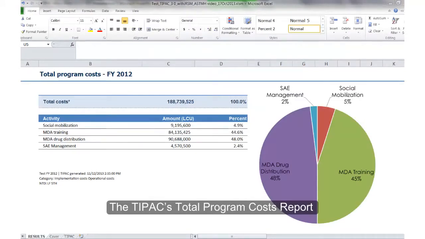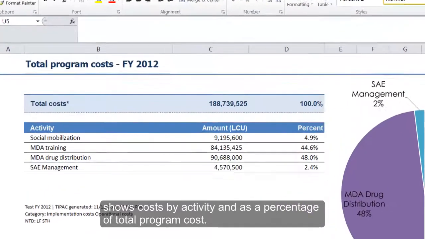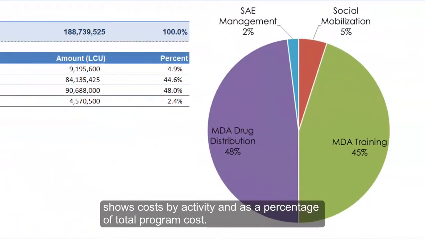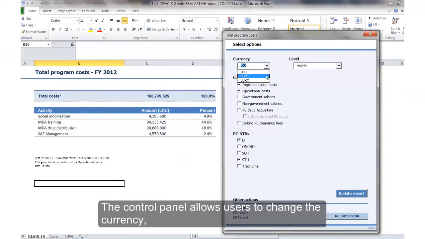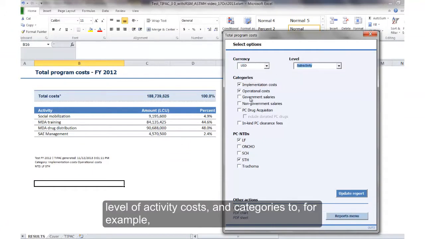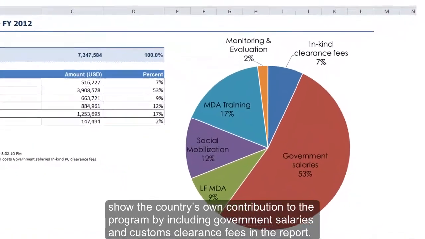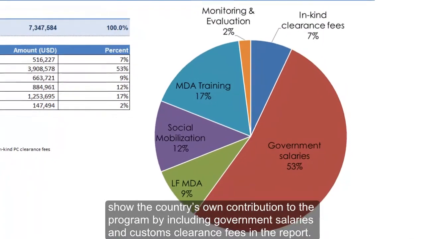The TIPAC's Total Program Cost Report shows costs by activity and as a percentage of total program cost. The control panel allows users to change the currency, level of activity costs, and categories to, for example, show the country's own contribution to the program by including government salaries and customs clearance fees in the report.